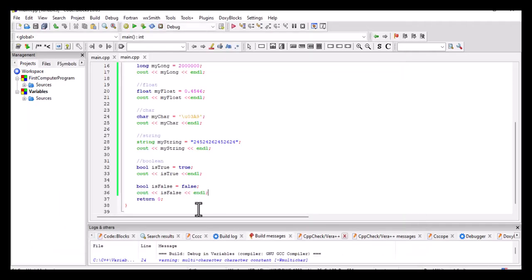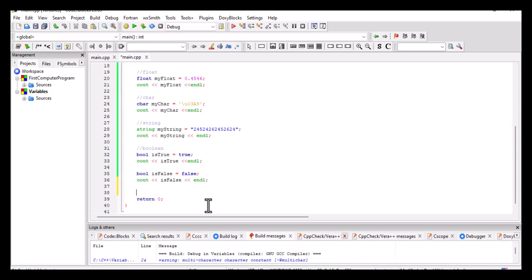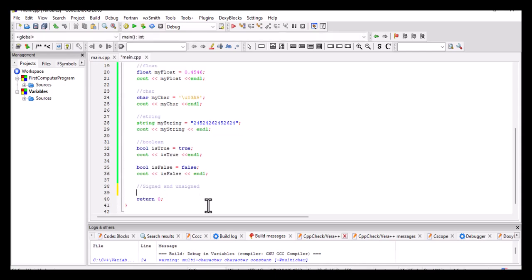After that, we're now going to look at modifiers. The first concept of modifiers we want to look at is signed and unsigned numbers in C++. So what is a signed and unsigned number? A signed number is a number that accepts both positive and negative numbers.